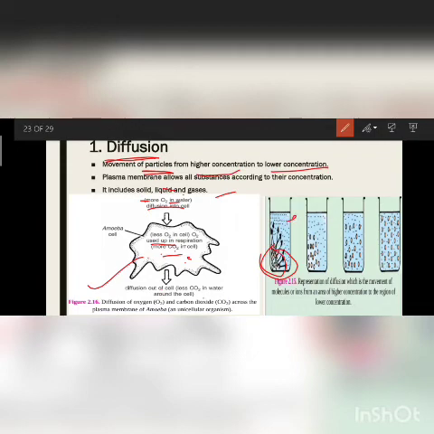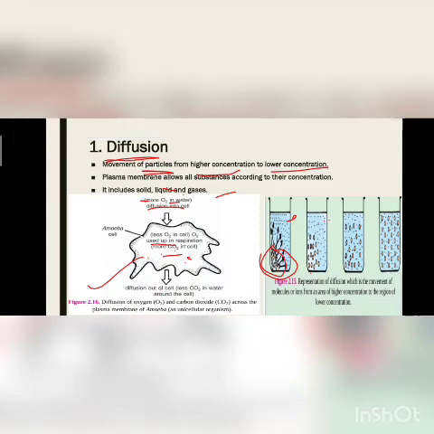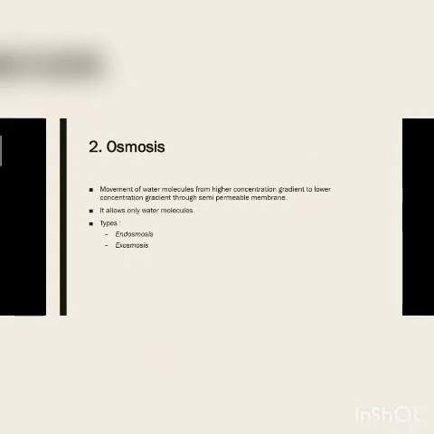So gradually, from higher to lower, the substance moves to the lower side, and the whole substance easily mixes in that water or liquid. So these are 2 examples of diffusion. And diffusion takes place inside our body also, when we take oxygen and release carbon dioxide.